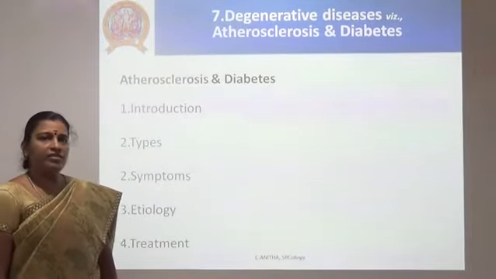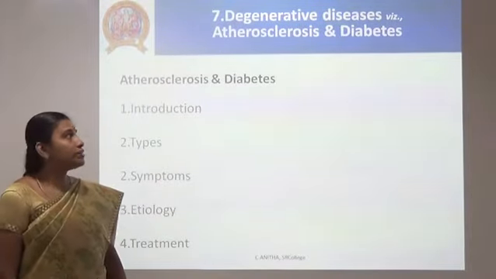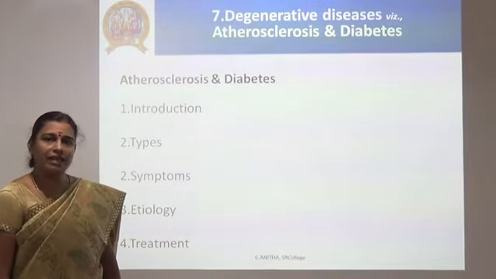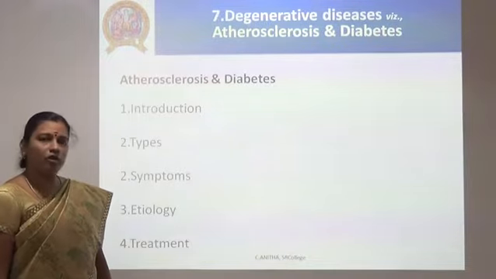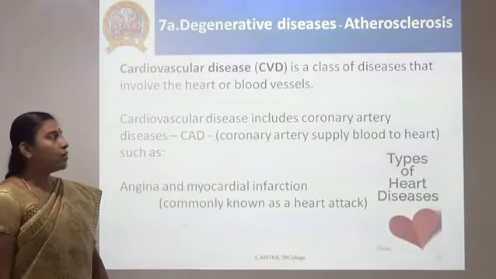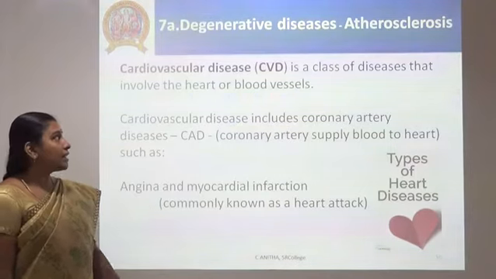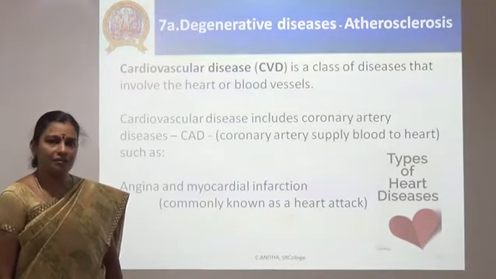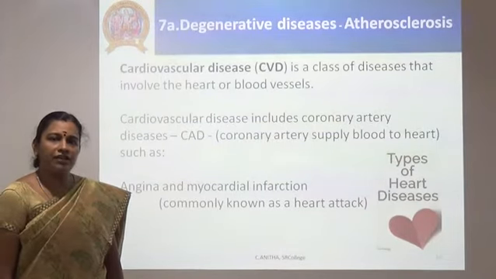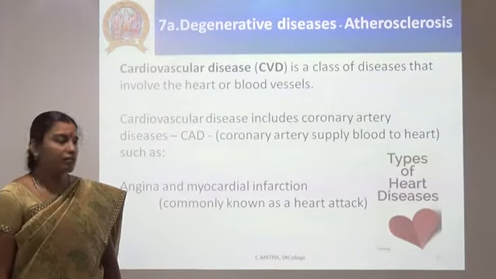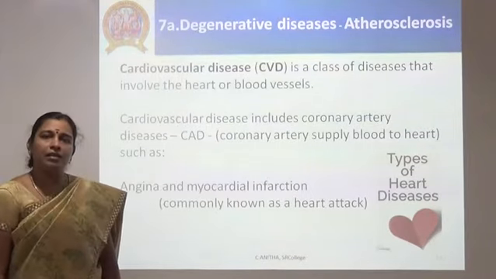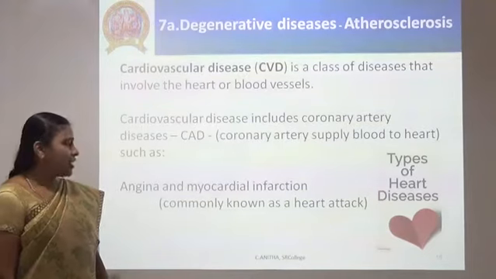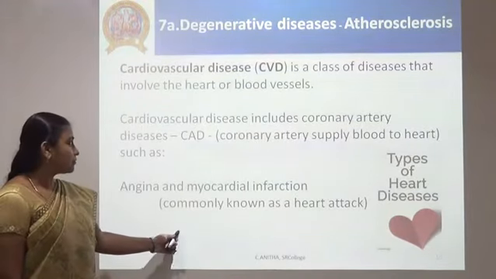The degenerative diseases. This obesity will lead mostly to these common degenerative diseases, namely atherosclerosis and diabetes. They are discussed under the following headings. Now what is atherosclerosis? It is mainly a cardiovascular disease that affects the blood vessels and the heart. Especially if it affects the coronary artery, causing coronary artery disease, shortly called CAD, the blood supply to the heart is affected. That will lead to angina or heart attack.